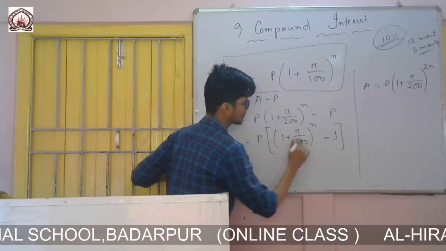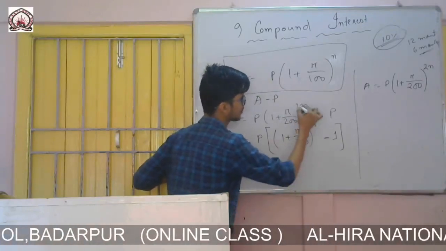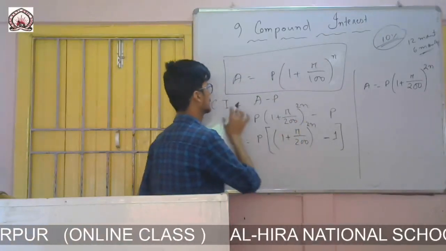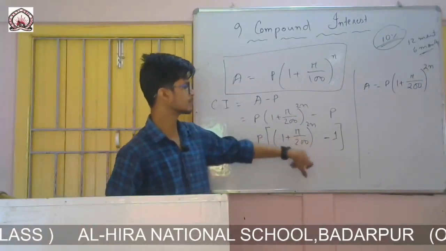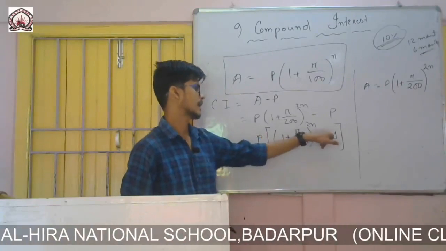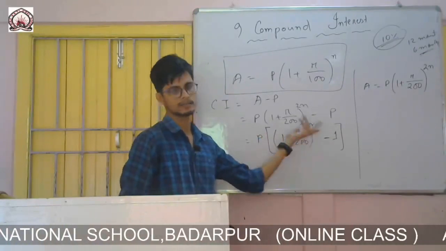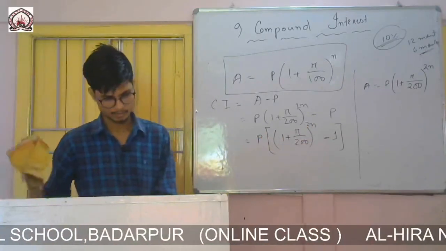In place of 100 it will be 200, and there it will be twice n. Same for half yearly, you have to calculate this. Just in place of 100 it will be 200, and the time, earlier it was n, and now it will be twice n. So now let's do,